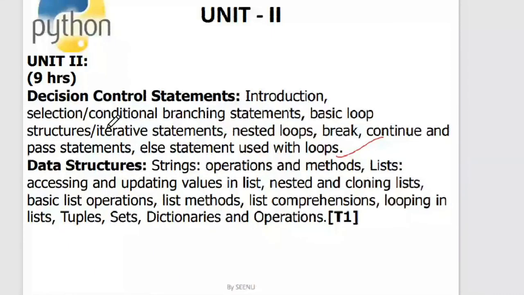I have shown you all the if else and all that, the kinds of branching. I have shown you the looping constructs, the iterative statements while and for. We have also seen nested loops, and we have seen break, continue, and pass statements, and then we have seen else and how else is used with loops in combinations. So the first part of the second unit is over.